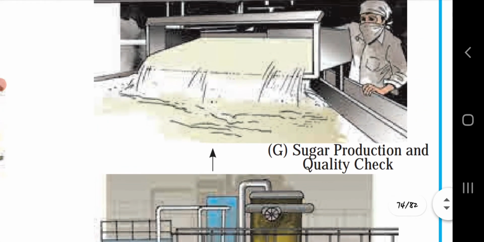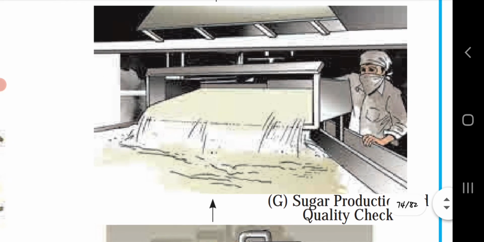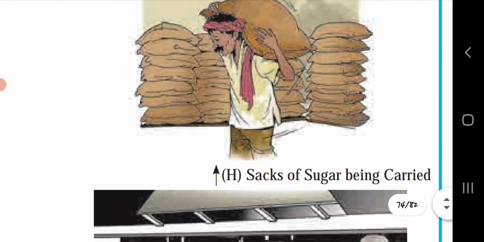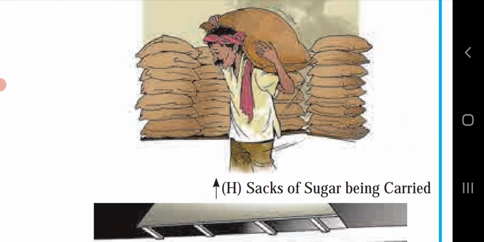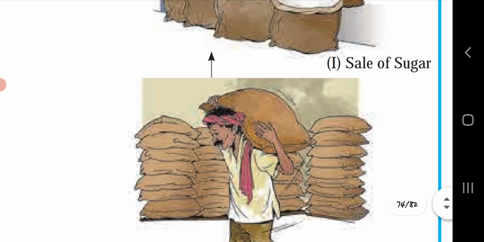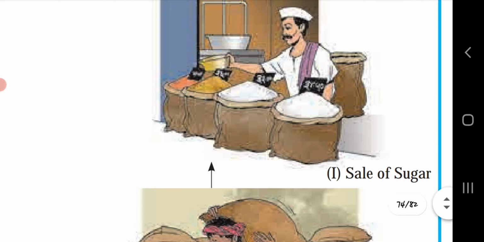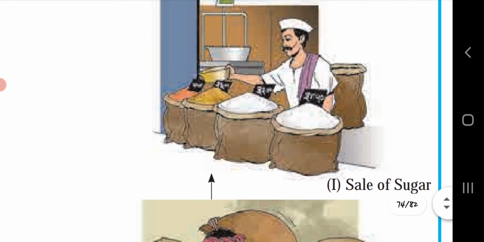Again you will see the next picture. In picture G, sugar production and quality check is done in this work. Again in H, sack of sugar being carried. So this person is carrying the sugar sacks. The last picture, sale of sugar. Here the selling of the sugar is done. Means from the sugarcane field, the sugar is produced from the sugarcane after all these steps.